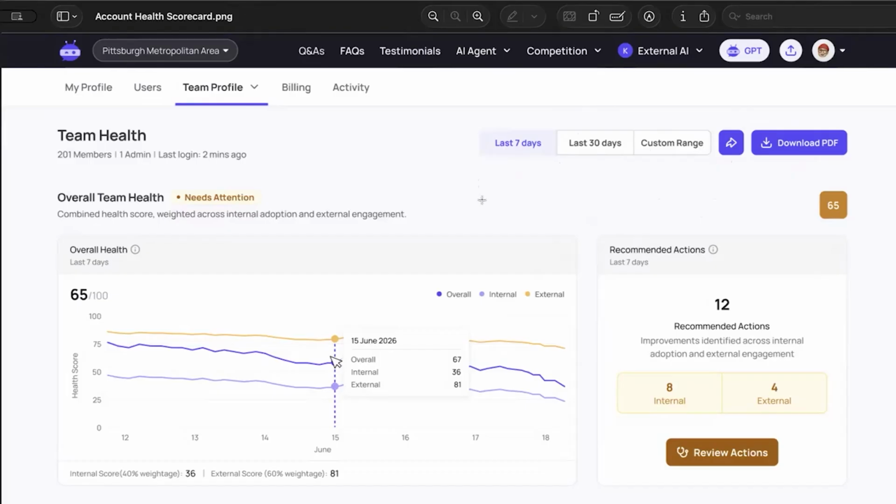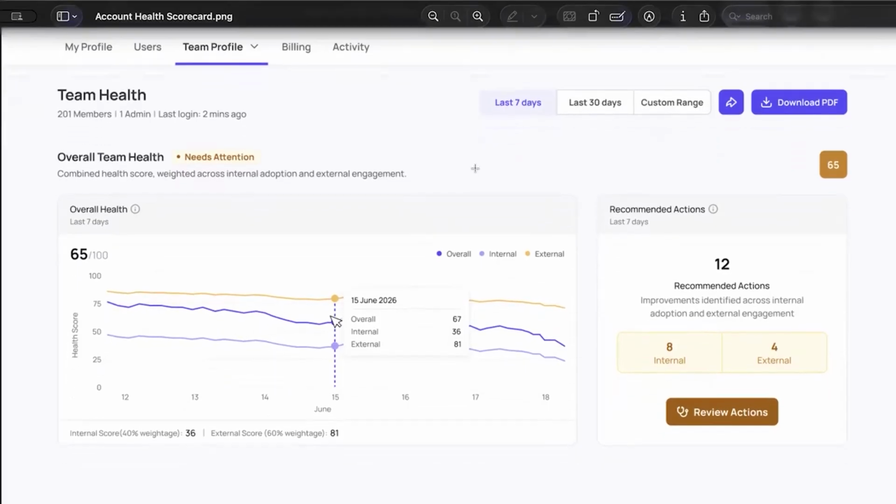Okay, so let's go ahead and first and foremost look at team health. The first thing I want to highlight here is that overall internal and external are calculated values, which means that they are not individual measures or metrics around customer sat, but rather the sum of what we are seeing in the sections that are going to follow on. You're also going to notice there's an opportunity here for recommended actions.